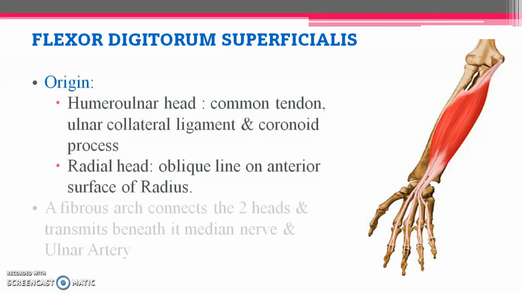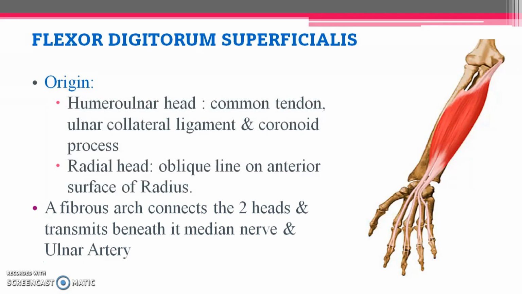Origin of this muscle is again by means of two heads. One is the humero-ulnar head and another one is the radial head. Humero-ulnar head takes origin from the medial epicondyle by means of common tendon, and also from the ulnar collateral ligament and the coronoid process of ulna. From humerus we have medial epicondyle giving its origin. Along with that, fibers extend towards the ulnar collateral ligament, and it also takes origin from the coronoid process of ulna. Now we have another head, that is the radial head.